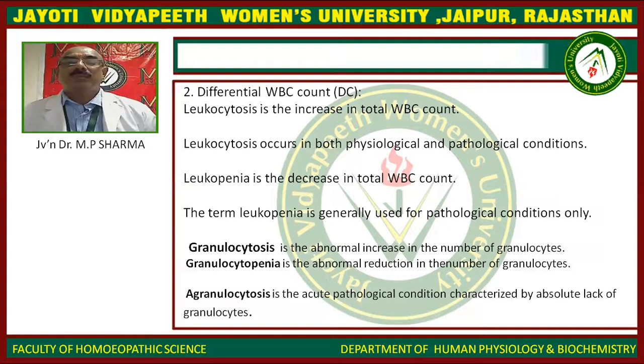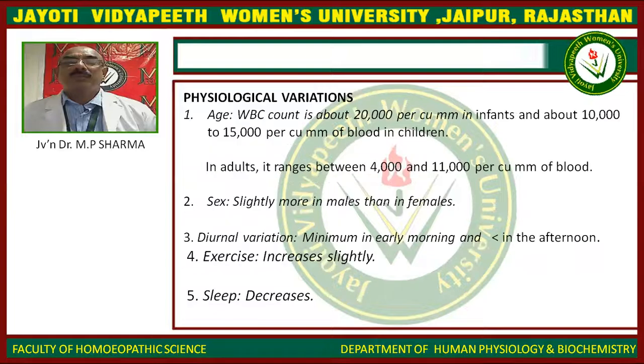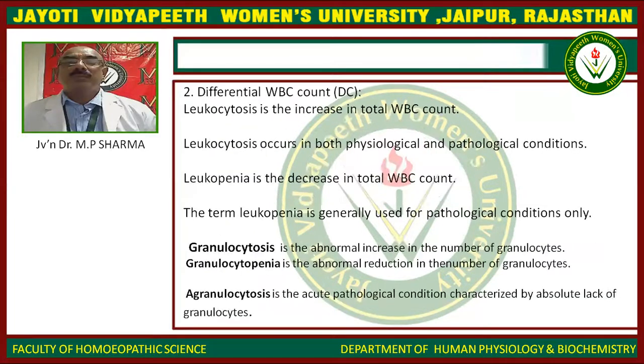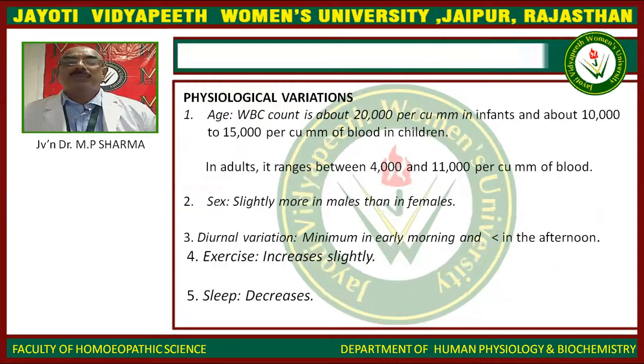Granulocytosis is the abnormal increase in the number of granulocytes. Granulocytopenia is an abnormal condition with reduction in the number of granulocytes. Agranulocytosis is the acute pathological condition characterized by the absolute lack of granulocytes.